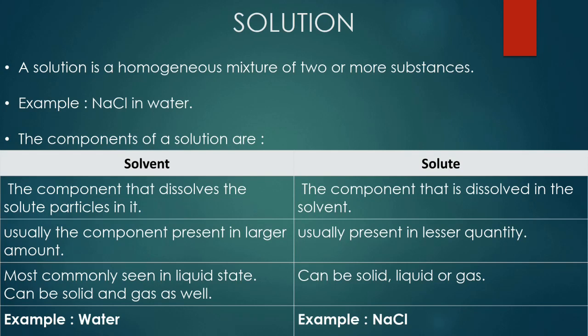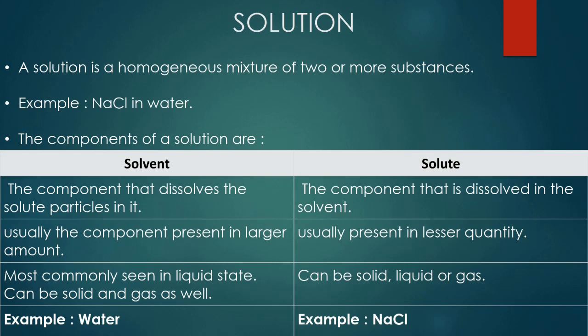The solvent is that component that dissolves the solute particles in it, whereas solute is the one that gets dissolved in the solvent. The solvent is usually present in larger amount and the solute in lesser amount. As we observe in our surroundings, solvents are usually seen in liquid state.